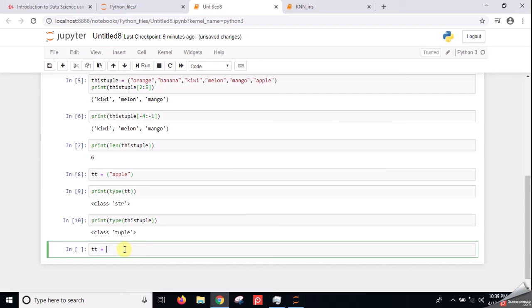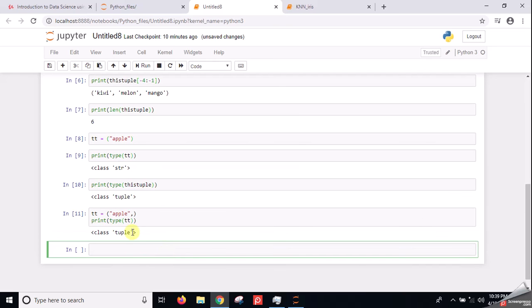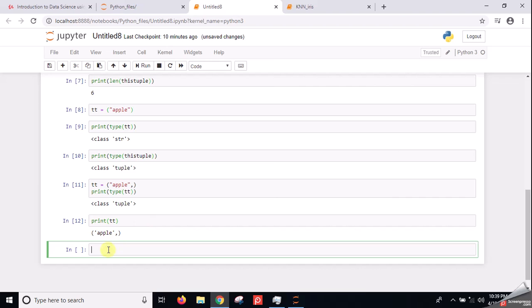But what if we want to create a single item tuple? Then there is a slight difference. I have to support it with a comma. Now if I print the type of this, it is tuple. So you have to provide a comma if you are creating a tuple with a single item. Now you can access this item. It is very simple, there is nothing to worry about. This is the first item, and this is the syntax of creating a tuple with a single item.